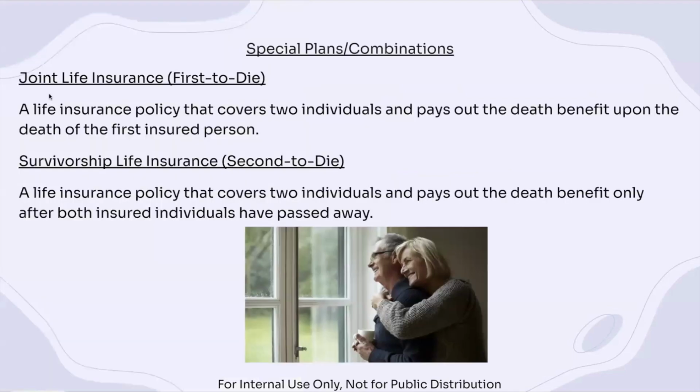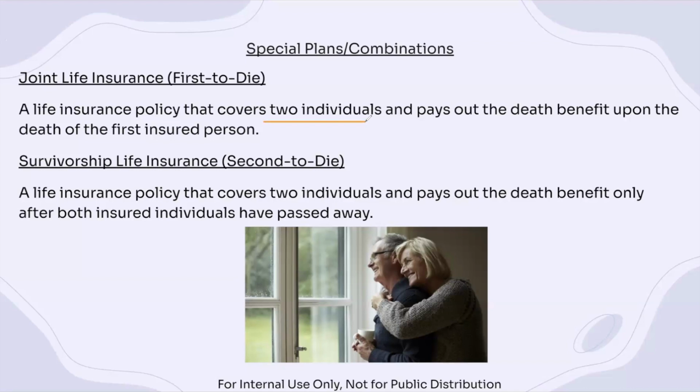Okay, all right. Now, besides our individual plans, we also have something called special combination plans that we want to know for the exam. And so the first type of plan is the joint life insurance. This is a life insurance policy that covers two individuals and pays out the death benefit upon the death of the first insured person.